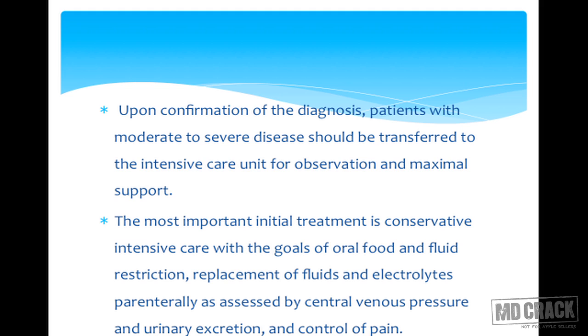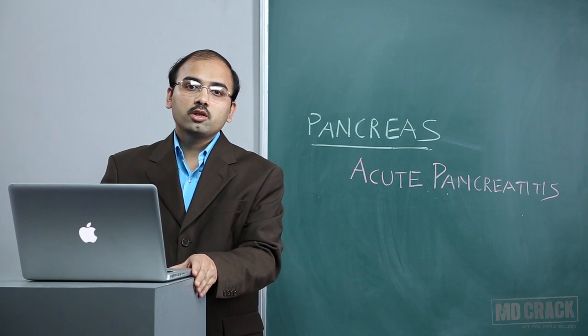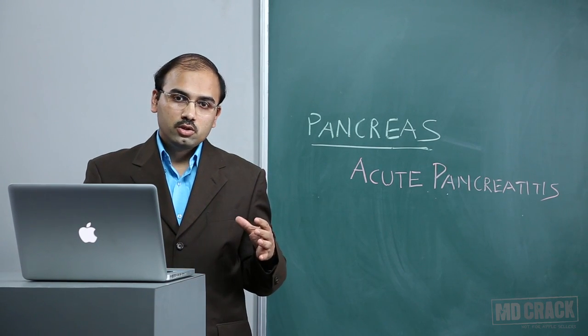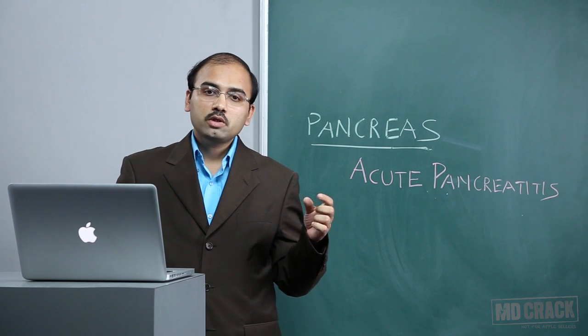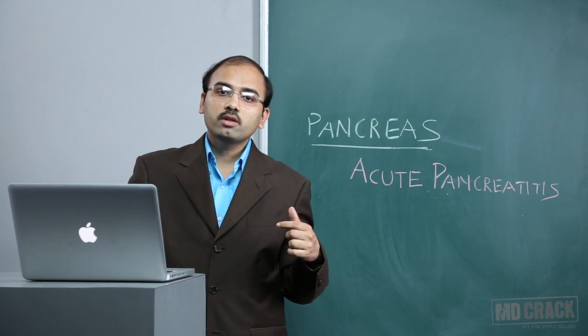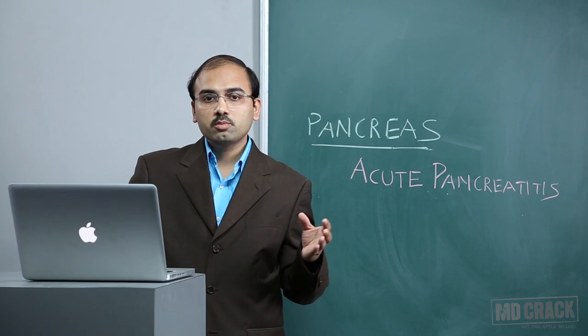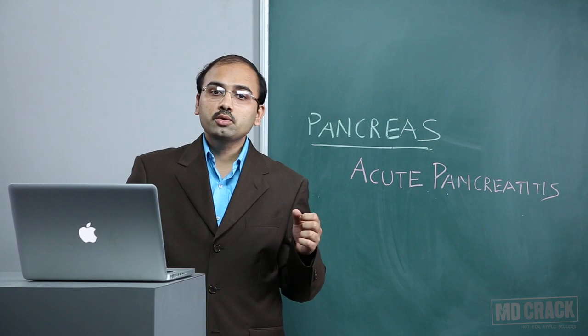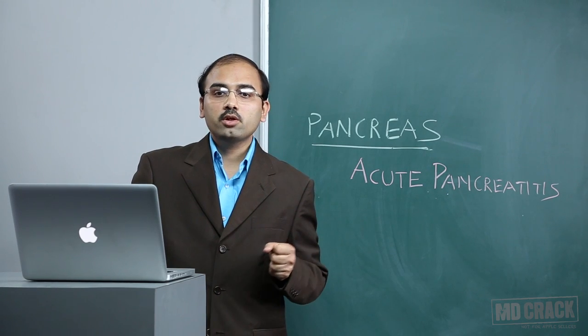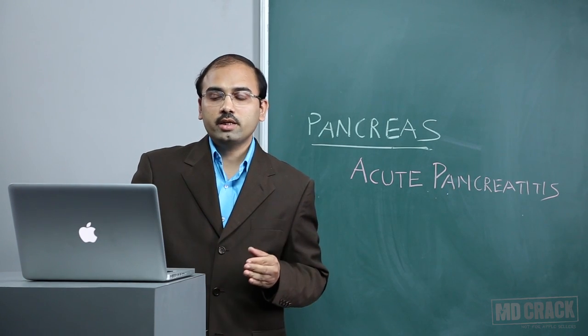You have to monitor with goals of oral food and fluid restriction. So you should not give anything orally. Then replacement of fluids and electrolytes parenterally, as assessed by central venous pressure, along with monitoring of urinary output, and you have to control pain adequately. Here morphine is not given. So if you get a question on which of the following analgesics is not given in acute pancreatitis, it is morphine, because morphine will induce spasm of the sphincter of Oddi and it will aggravate the pancreatitis.